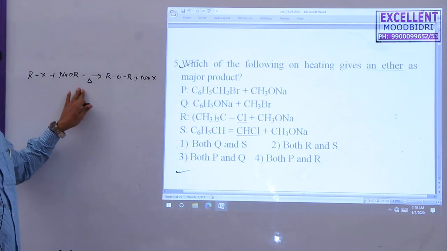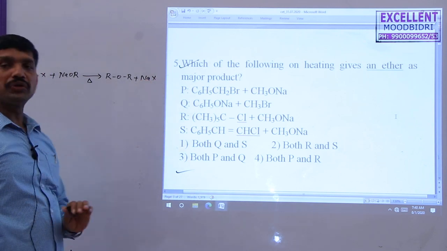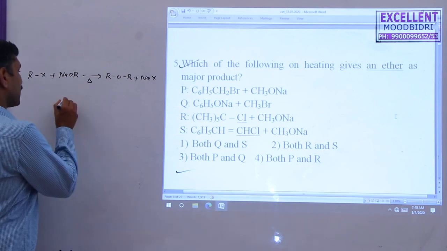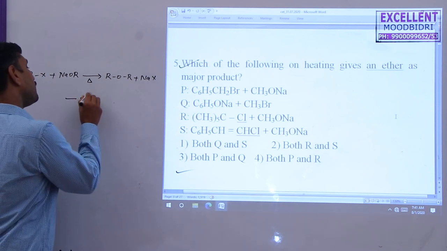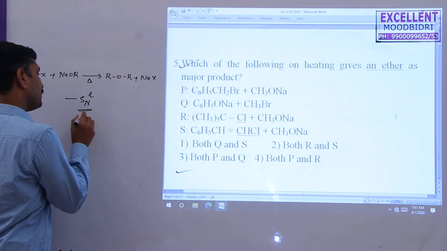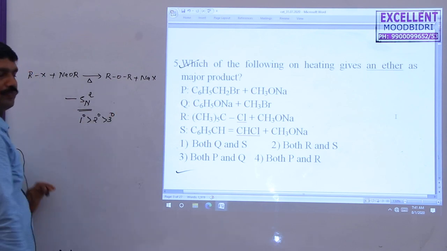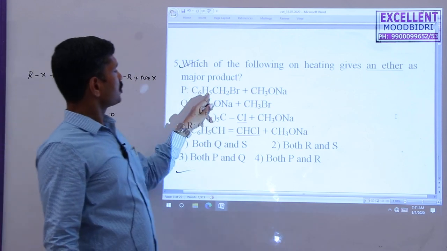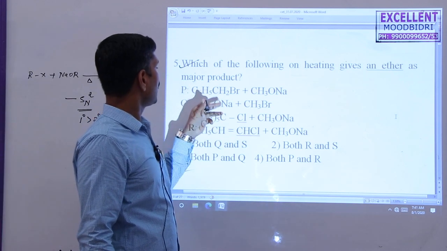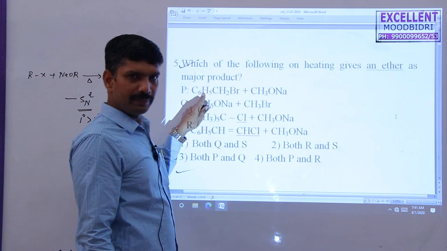This is the Williamson ether synthesis. It follows the nucleophilic substitution SN2 mechanism. Therefore, the alkyl halide used in this reaction must be primary, next preference secondary, next preference tertiary. So in this case, in the first option, the alkyl halide used here is a primary